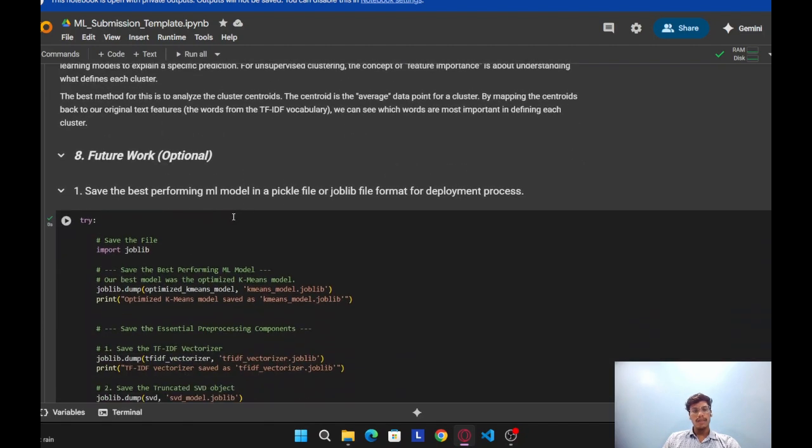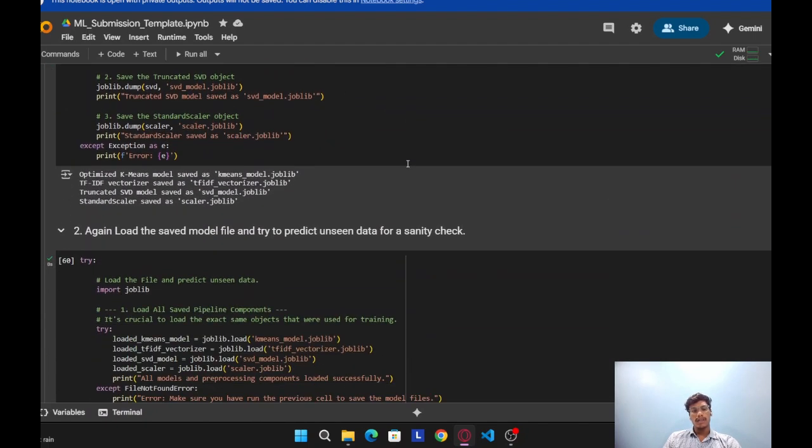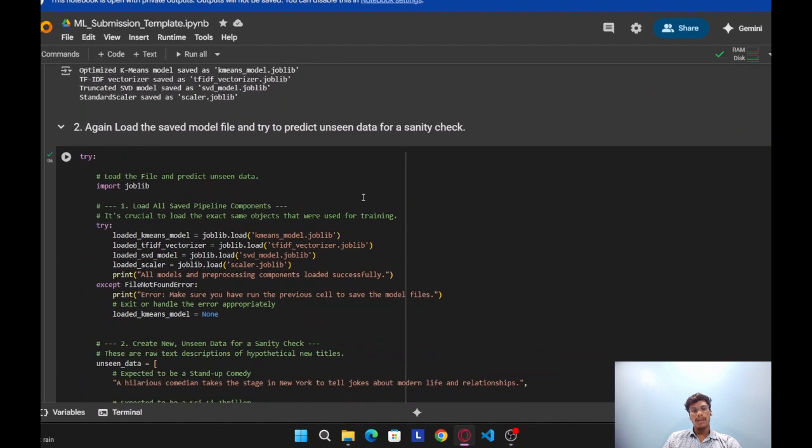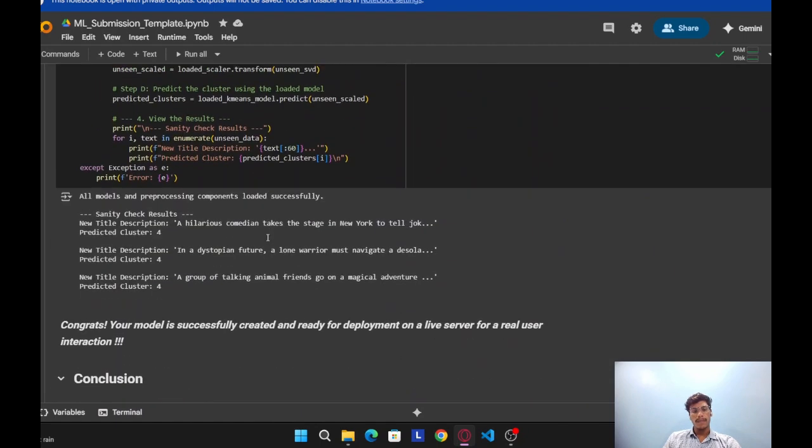Step 8 is future work. After performing all tasks, the ML model should be saved in a pickle file or joblib file for further deployment. Again, we have to load the saved model and try to predict unseen data as a sanity check. I have done this here.